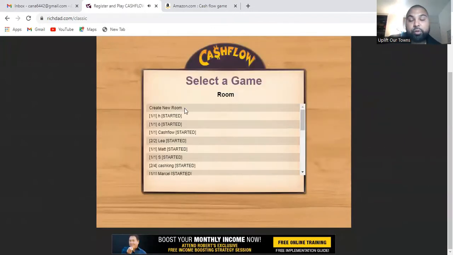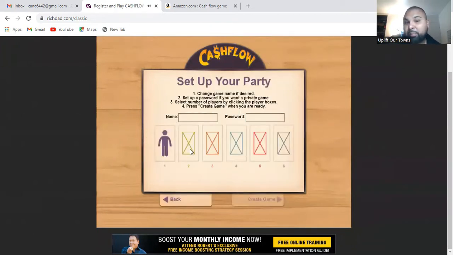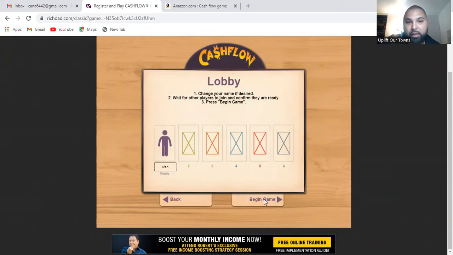You can play this game by yourself or with other people. Right now I'm just going to play by myself, but if you did want to play with other people, all you would do is press the squares to add them in there, and you would put the name of the group and the password so other people can join. Even if you want to play by yourself, you would still have to put a party name with a password. So I'm just going to create the game. I'm already here in the lobby, so I'm just going to begin the game.